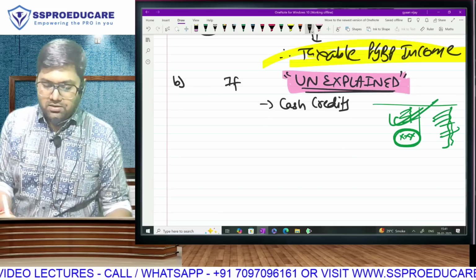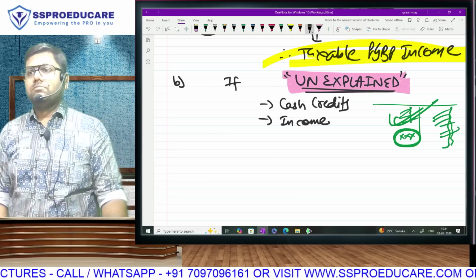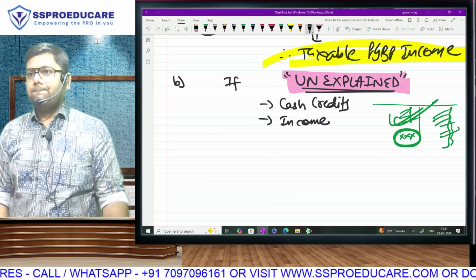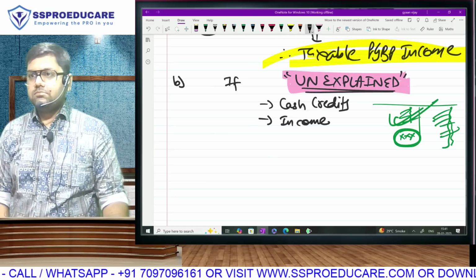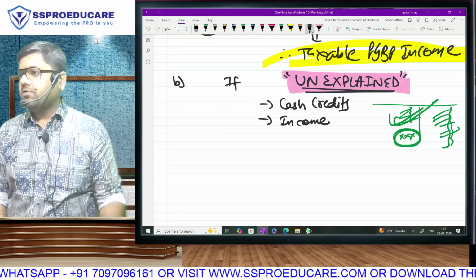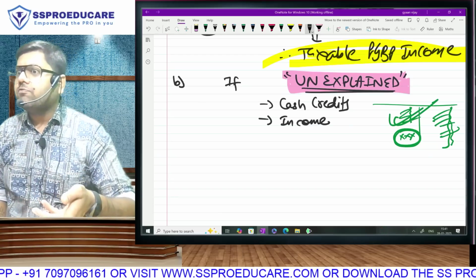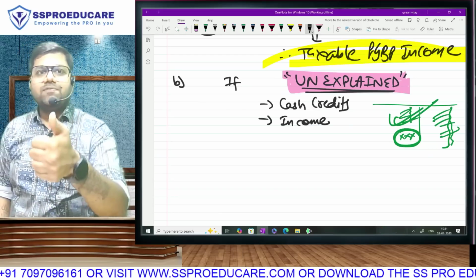If you have any unexplained income, supposedly 1 crore cash is found in your premises. What do you tell the officer? Okay, sir, 1 crore income from other sources. Take tax. But where did you get it from? What do you mean by take tax? What if it is terrorism money?